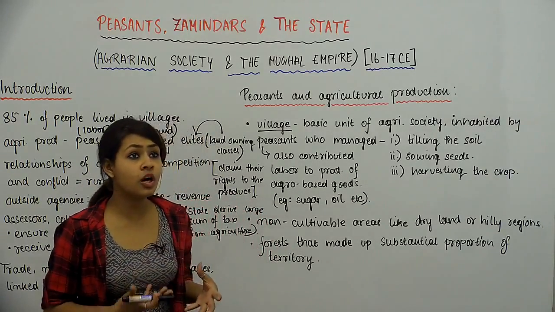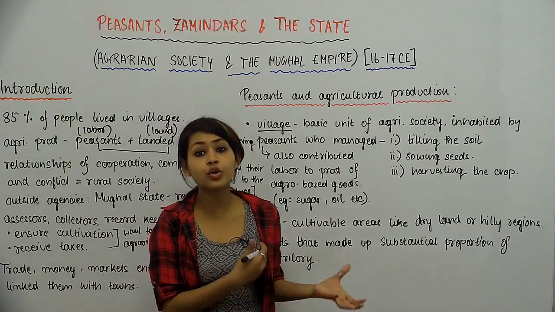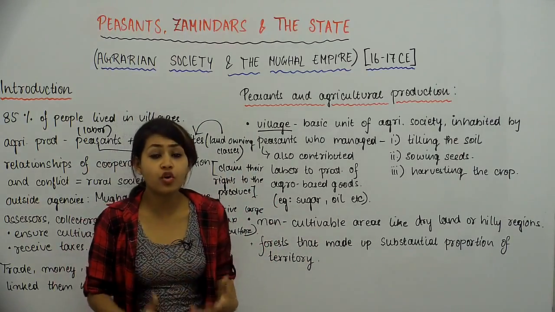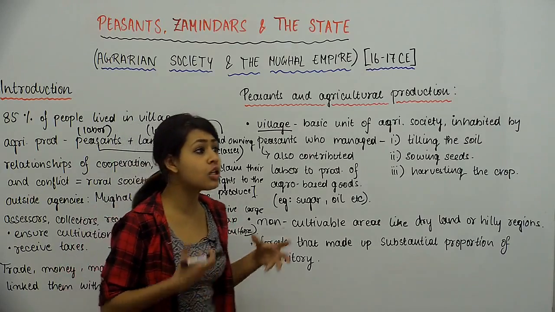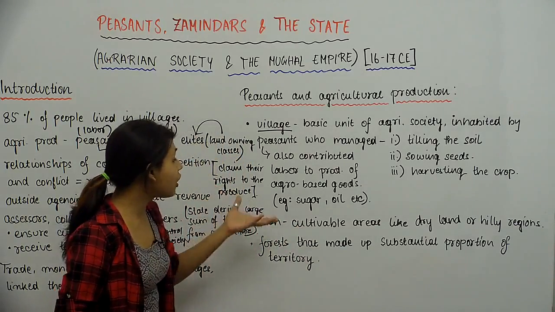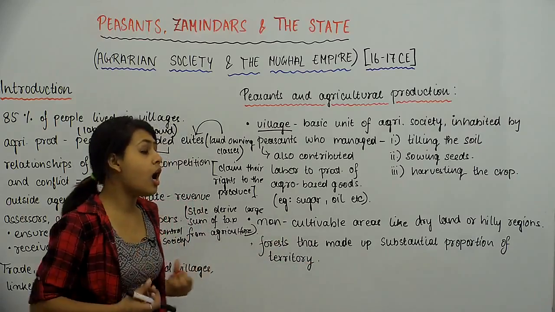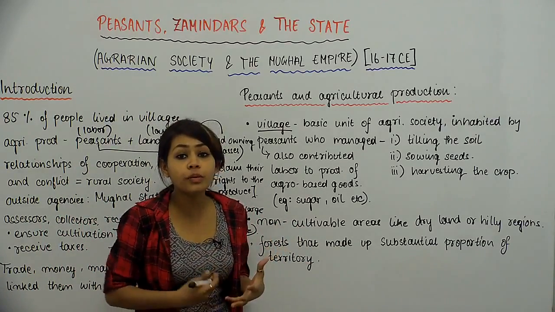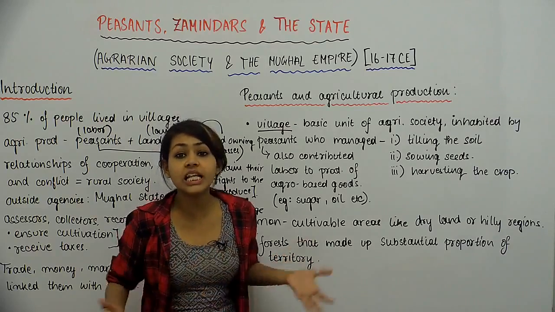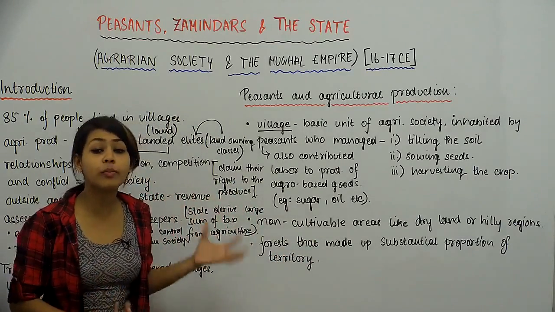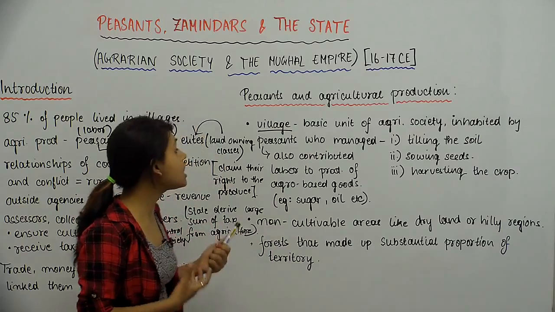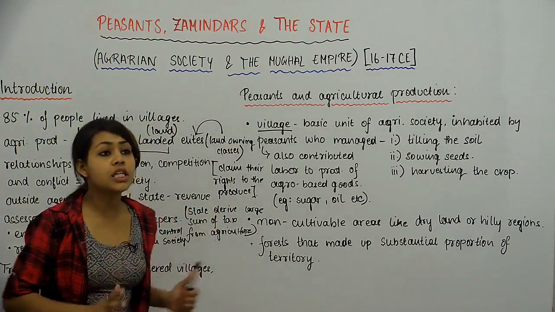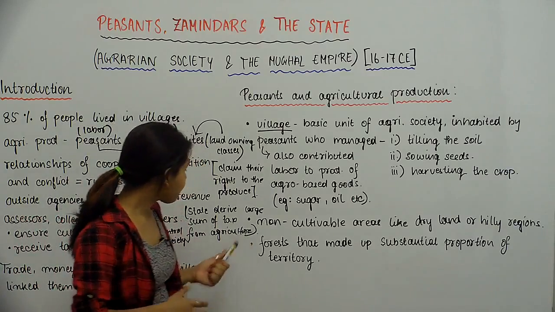So these people also were the ones who were doing the direct agricultural jobs. These were also the ones who were involved in the not so direct agricultural activities. And stuff like sugar, oil, इनकी जो processing है, ये goods जो produce होती हैं, इनमें जो भी छोटा मोटा skilled labor चाहिए होता है, these also came from the peasantry itself. So these were like the primary organs of the entire agrarian society.